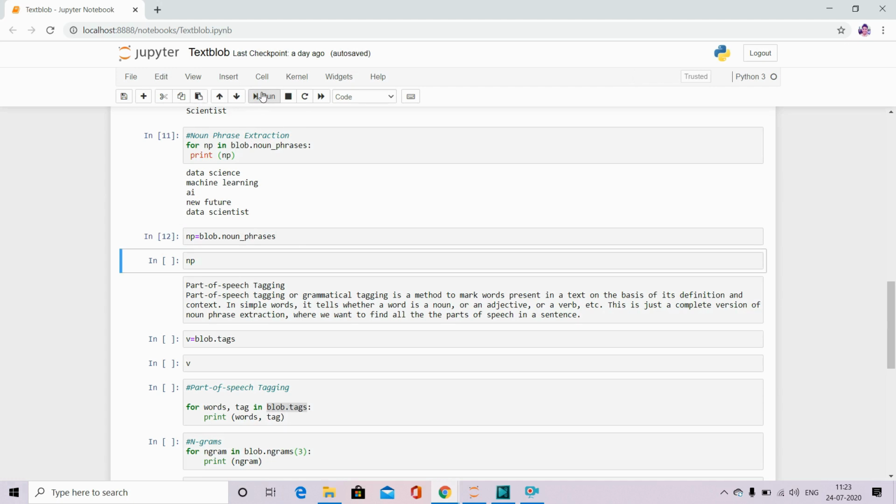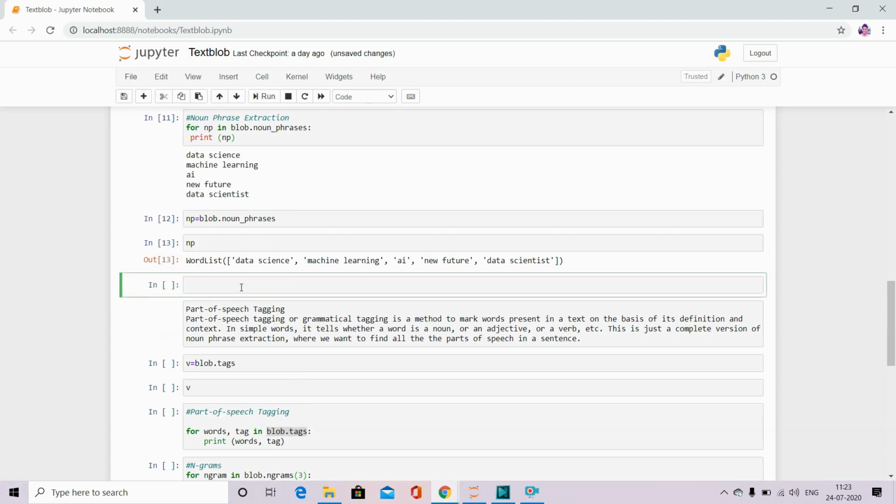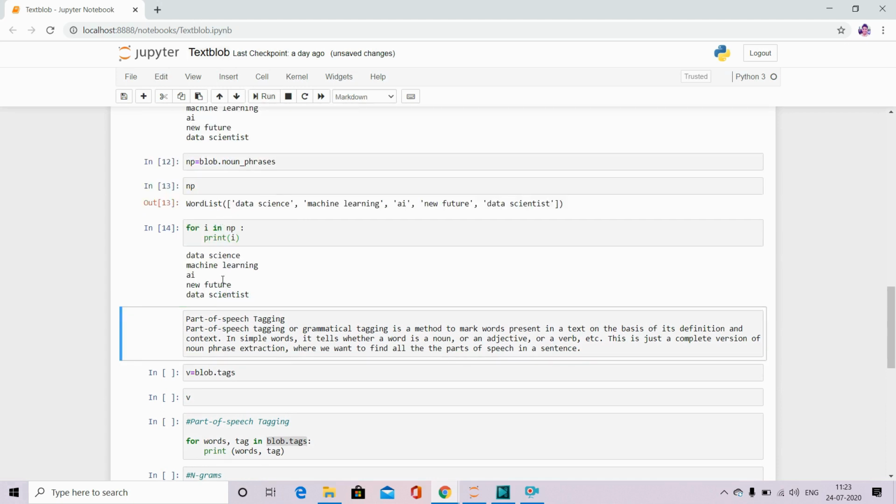If I run this command, it will give you all the nouns available, and all the words are coming into a list. For example, I want to use the words from the list. What I will do: for i in np, print. I can iterate each word from that list using this for loop.